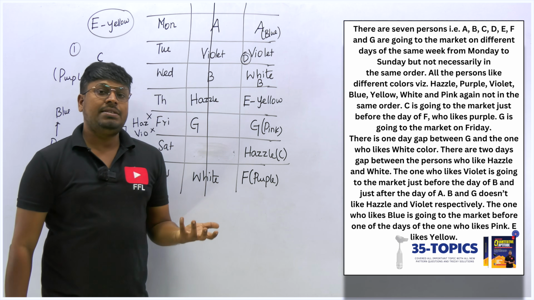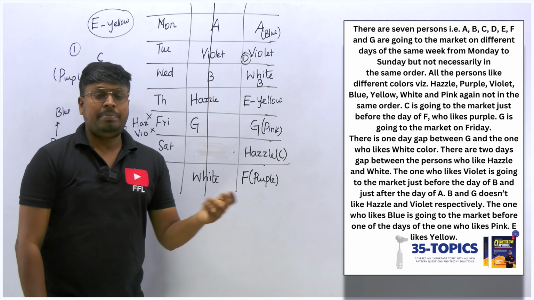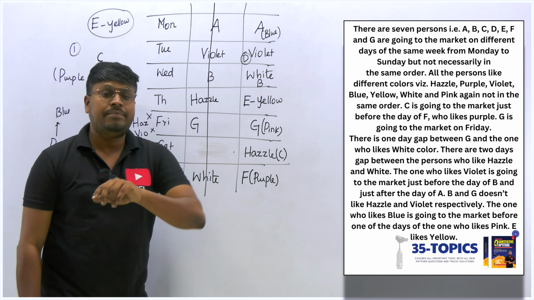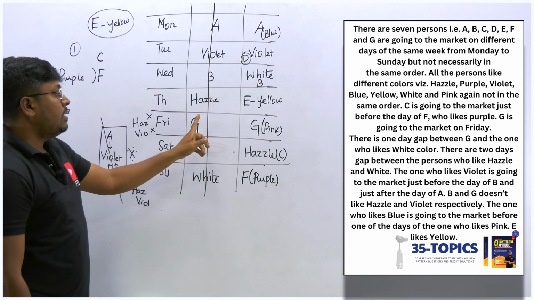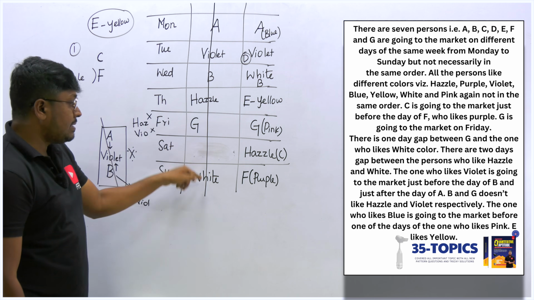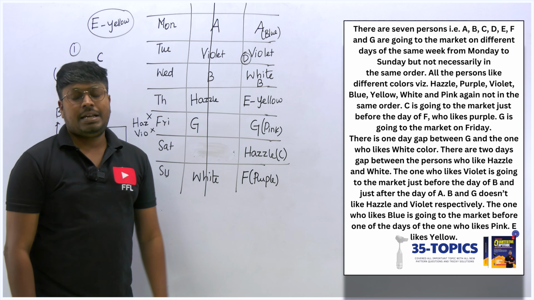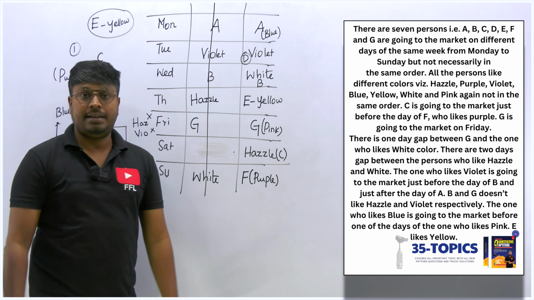The first possible case we got wrong. Why? Because there is no place to fix for F and C. We know F is purple, but there is no place to fix for F. If I fix F here, this should be C. If I fix F here, this is the place for purple. So we can't fix anywhere else in the first case.